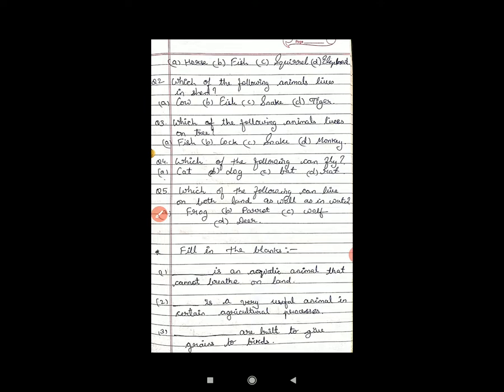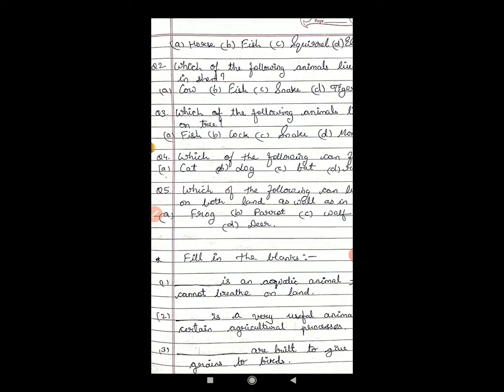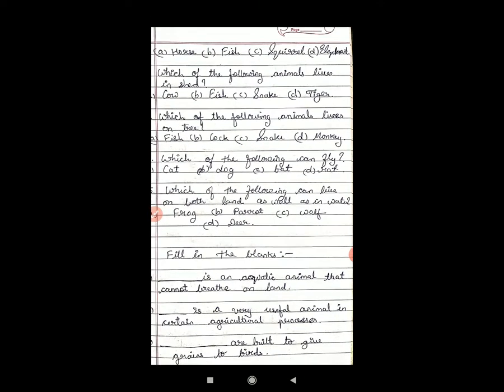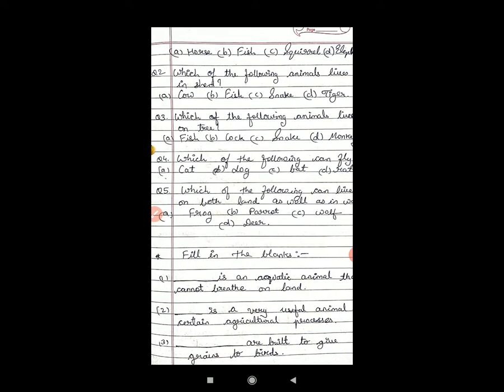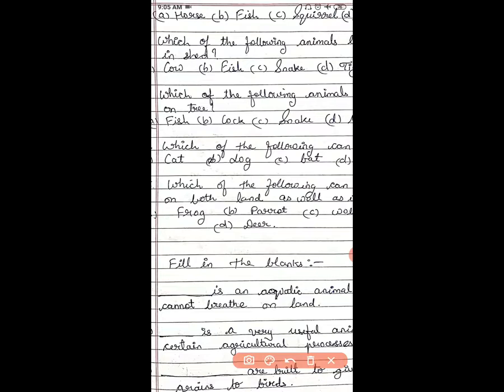Okay, now the next question. It is fill in the blanks. Dash is an aquatic animal that cannot breathe on land. First one, dash is an aquatic animal that cannot breathe on land. What is the answer? You can tell me. Which is an aquatic animal that cannot breathe on land? Yes, it is fish. F-I-S-H. Fish, right?